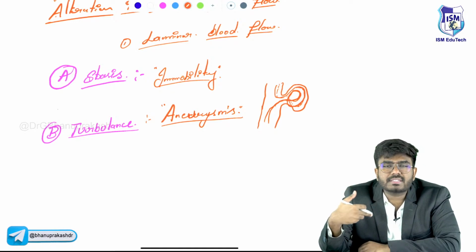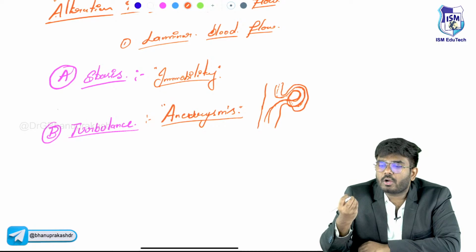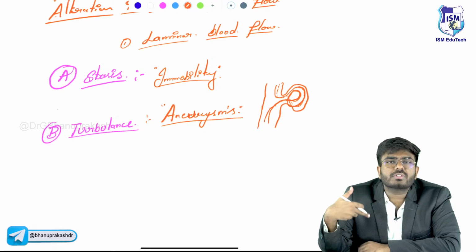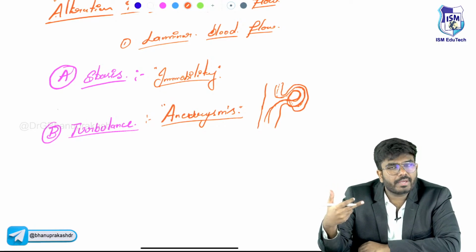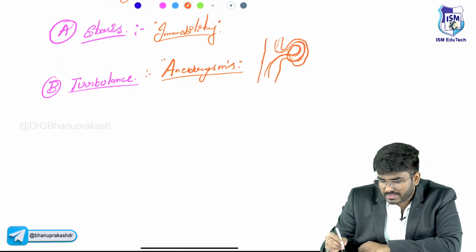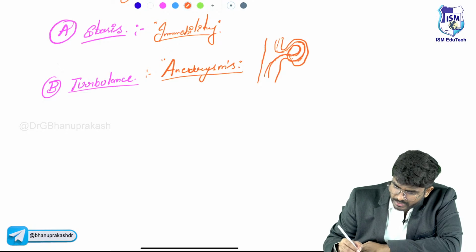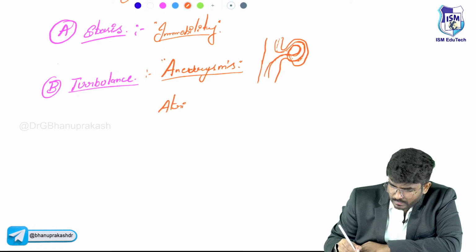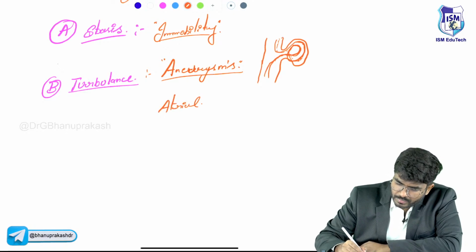If there is turbulence, there is a chance that the platelets will be activated. In the turbulent blood flow, the platelets will be activated. They will cause degranulation and lead to the activation of clotting. Then clots can form. One more thing, if the patient is having certain disorders like atrial fibrillation, AFib.